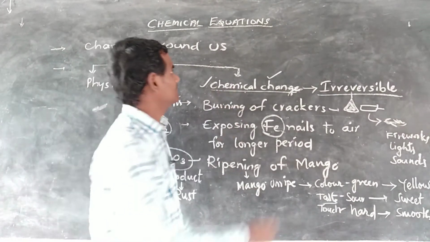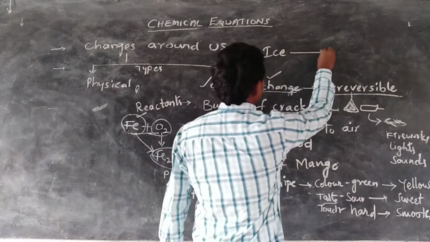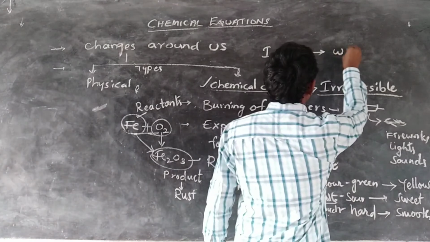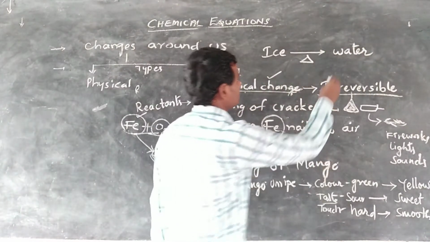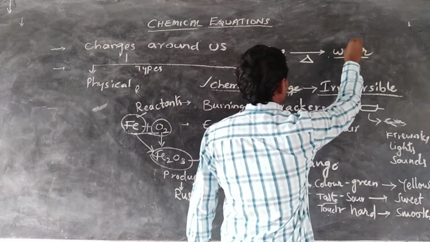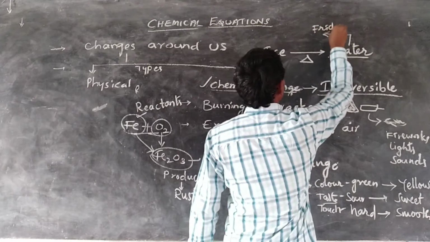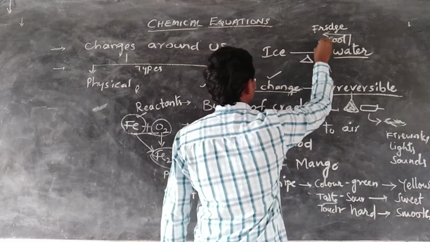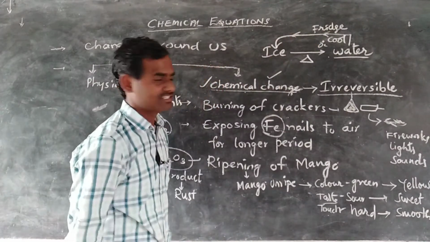Now, for example, if you take ice and heat that ice, the ice changes to water. After becoming water, when we keep it in the fridge, or when we cool this water to 0 degree centigrade, again it changes to ice.